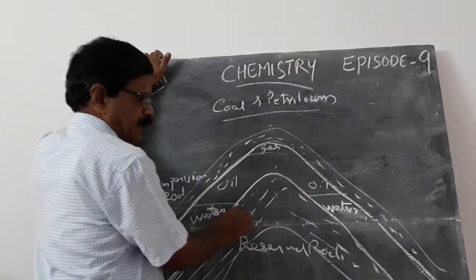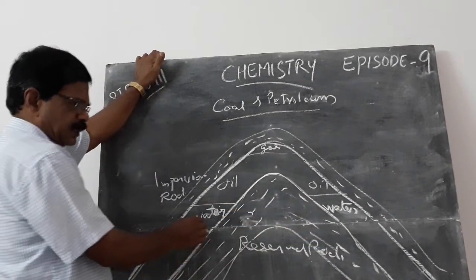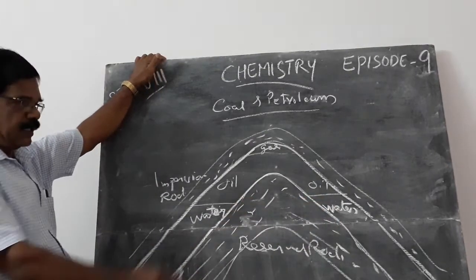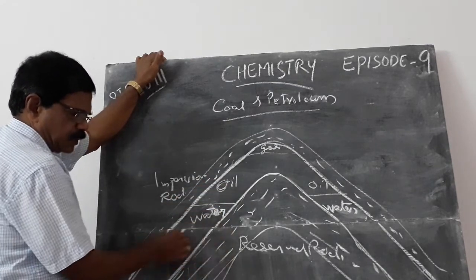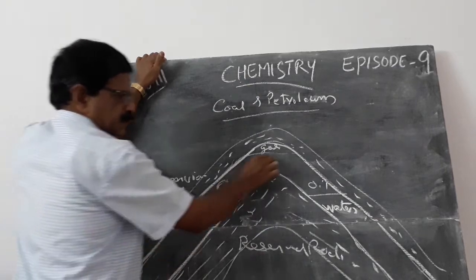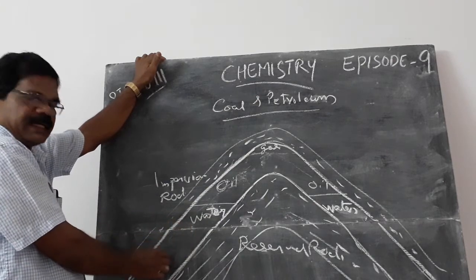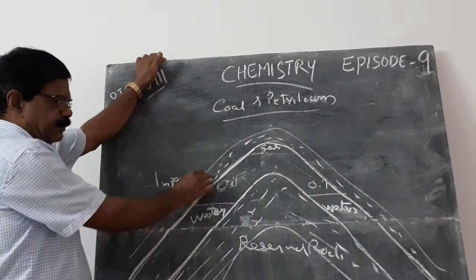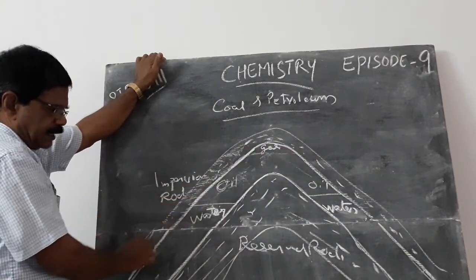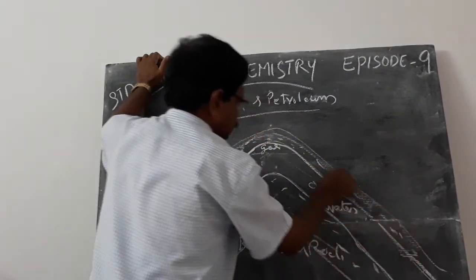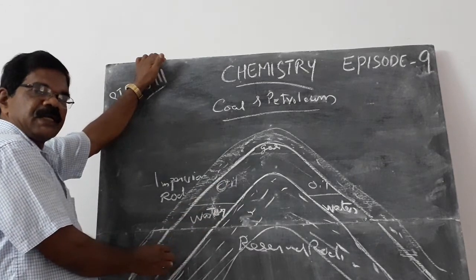This is the reserve rock. On the side, we can see water. Above the reserve rock, in this portion, the dead organisms and dead animals were buried.